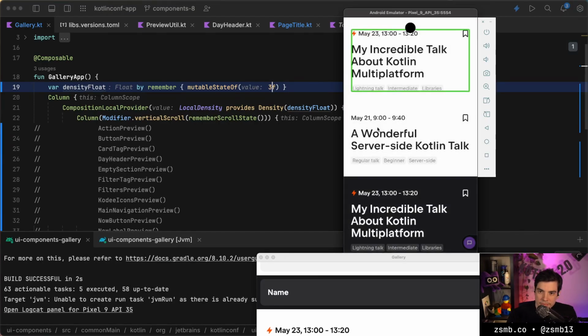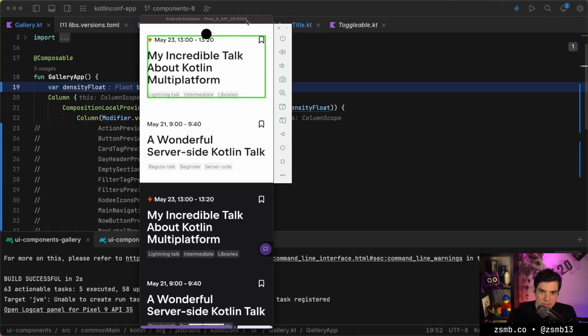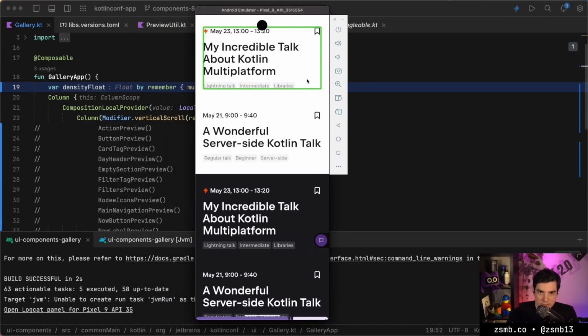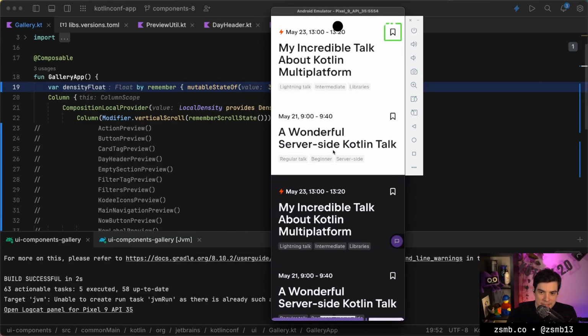Home. KotlinConf 2025 gallery. May 23rd, 1300 to 1320. My incredible talk about Kotlin multi-platform. Lightning talk. Intermediate. Libraries. Not checked. Bookmark. Checkbox. Double tap to toggle. Not checked. Bookmark. Checkbox. That seems fine. That sounds good to me. And then of course, if we double tap the screen, it will go to checked. Not checked, as we toggle that.